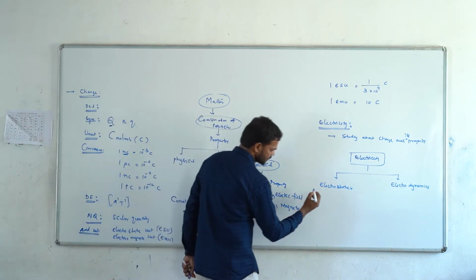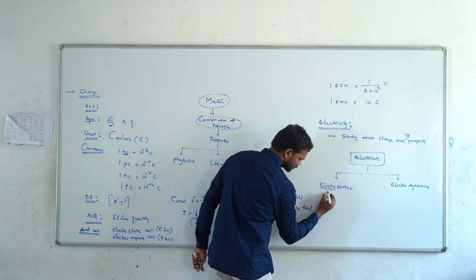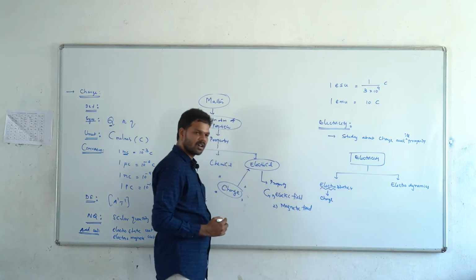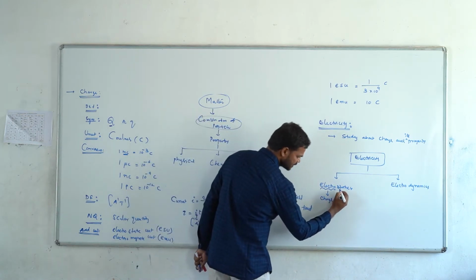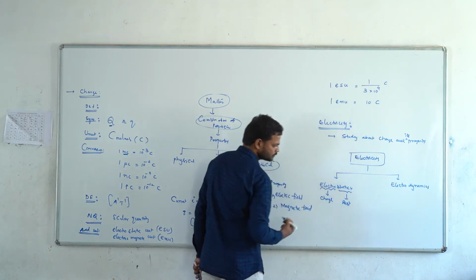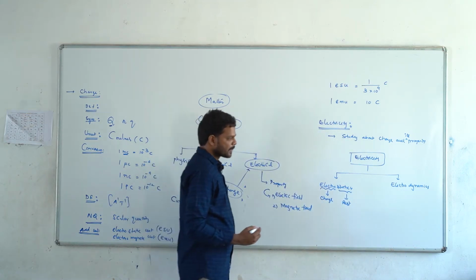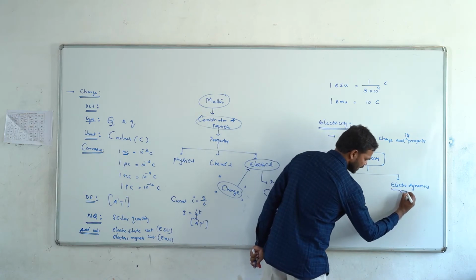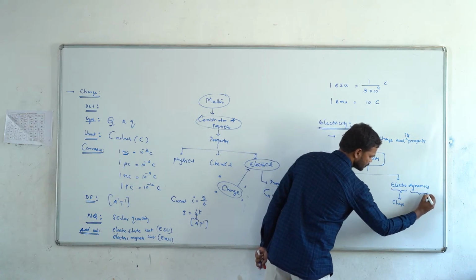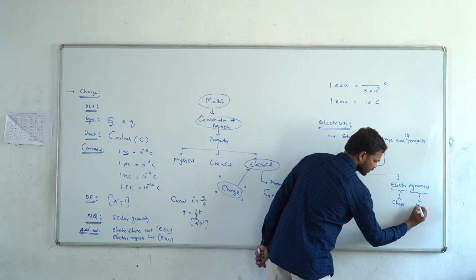See, the word electro refers to the charge. We know that electro means the charge. The word static refers to rest or stable. Similarly, here electro means the charge, and the word dynamics refers to motion.